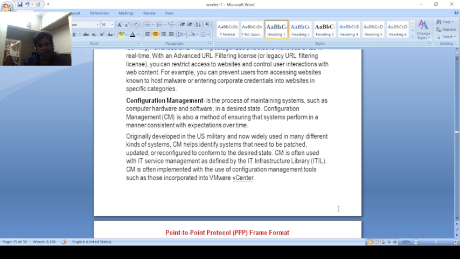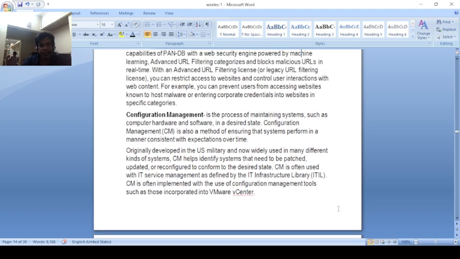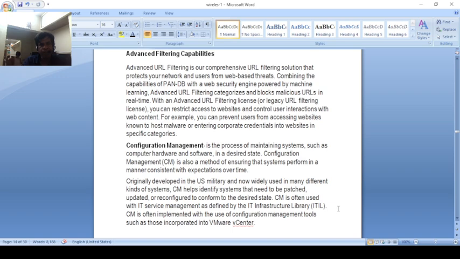Here is that configuring management is possible to maintain such as the computer hardware software desirable configuration management. According to configuration management, the advanced filter capability to filter the URL according to the URL, the filter then should give permission that will connectivity to access point. This is the point of the next discussion.